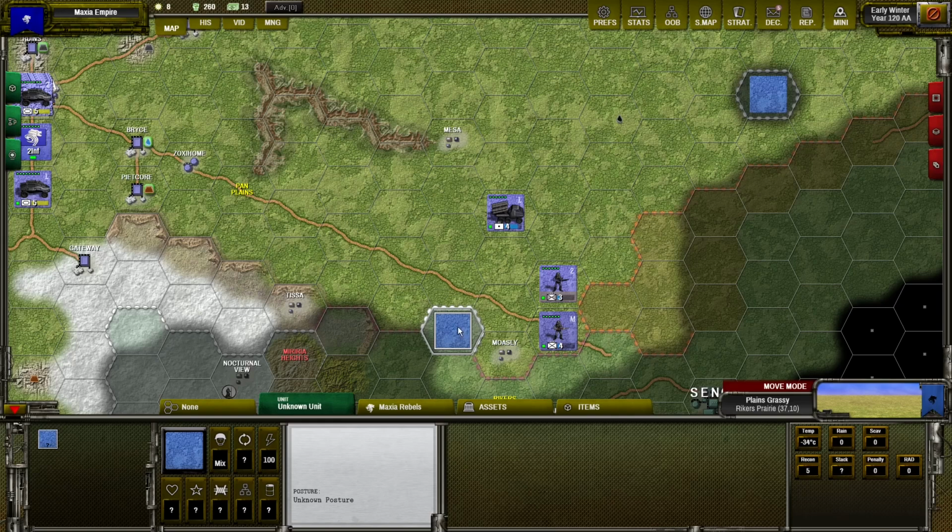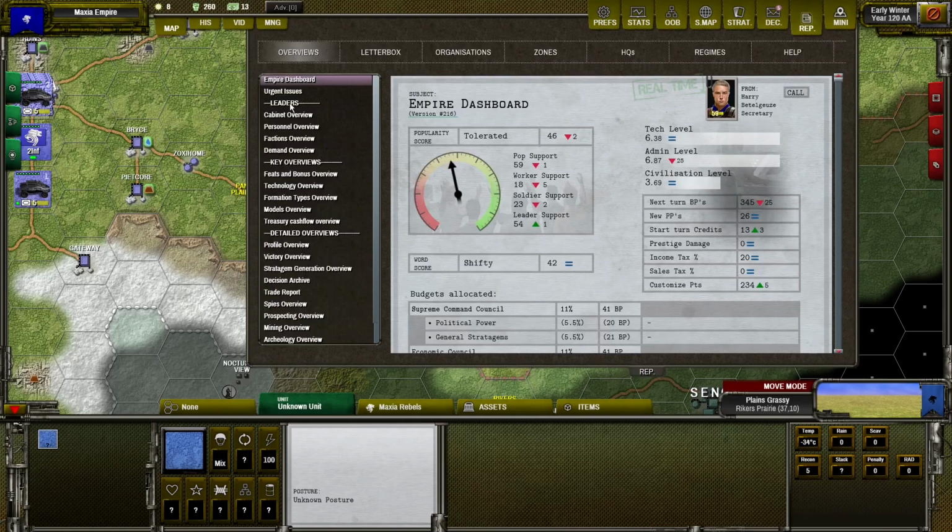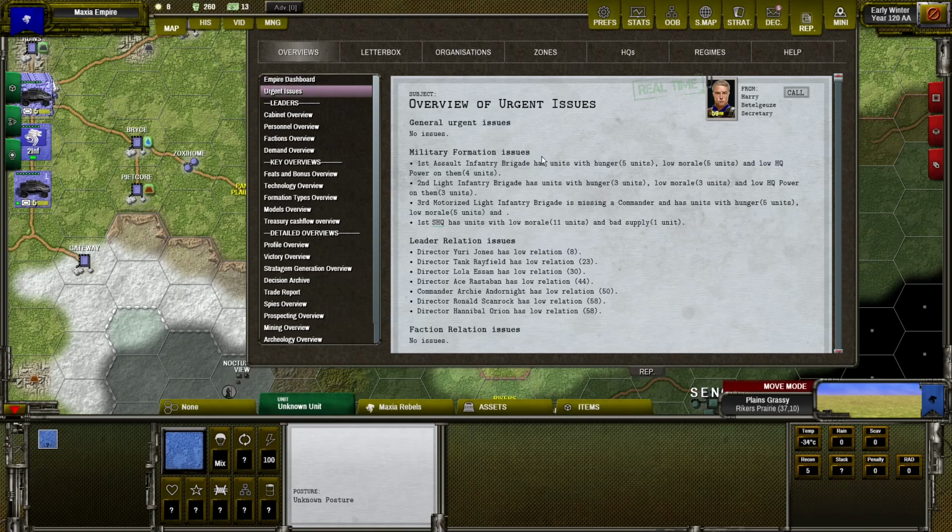So watch out for leaders who are staying with low relation, especially without a job. If you have many leaders, you can miss such details. And there is a report about urgent issues. One of the sections of this report is leader relation issues. So here you can see which leaders should have our attention to avoid problems. It's worth checking this report from time to time.